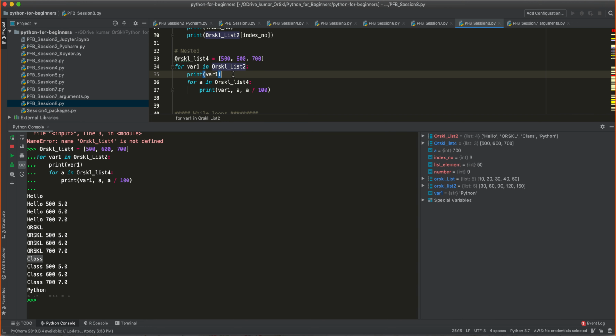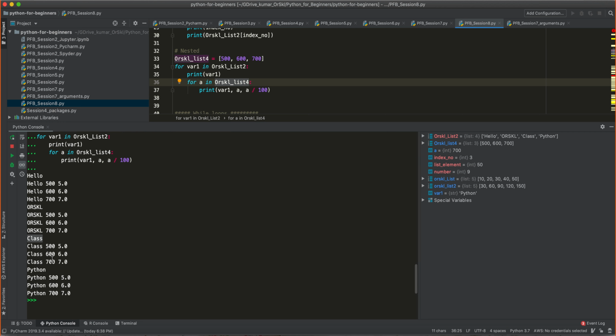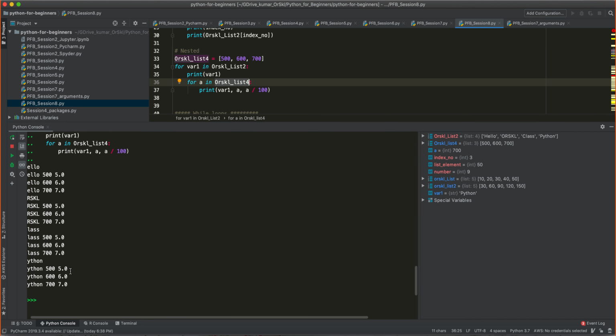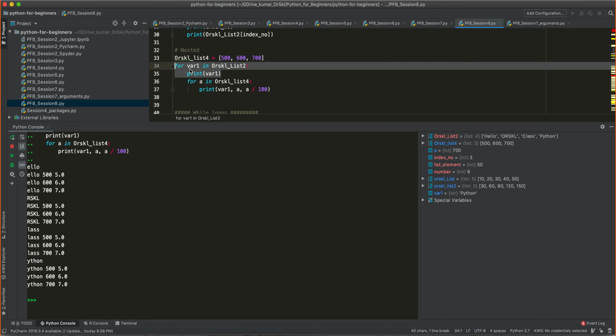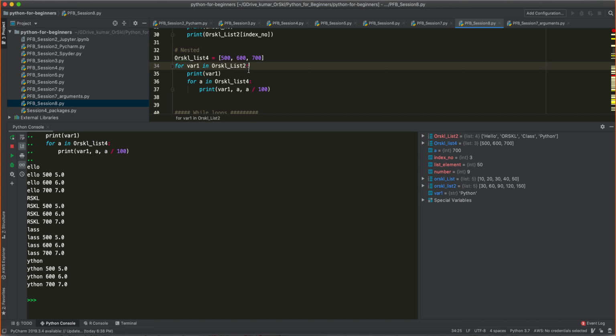And again, when it is class, there is a for loop. So it iterates 3 times because the number of elements inside the list is 3. Again, it prints class of 500, 5, class 600, 6, etc. And this completes as the length of this into the length of this. So if there is a nested for loop, the number of elements that you can expect is this number into this number. So you see 4 into 3, 12 elements.